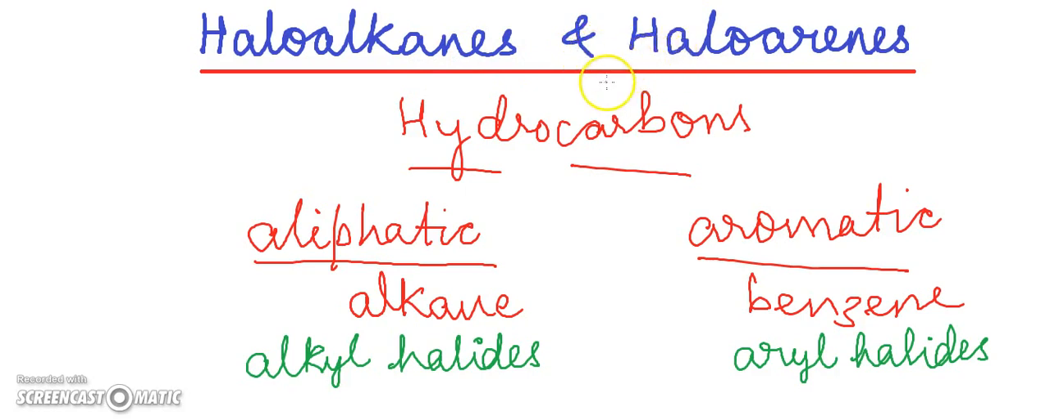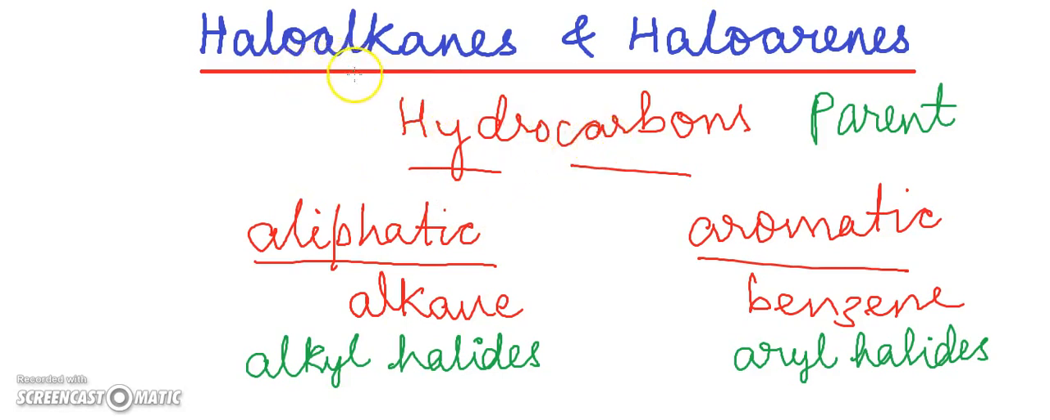You already know that there are compounds known as hydrocarbons. Hydrocarbons are the organic compounds that contain the hydrogen atom and carbon atom. These are the parent compounds from which other compounds can be derived. So one such important class of compounds is haloalkanes and haloarenes. These are derived from the hydrocarbons.